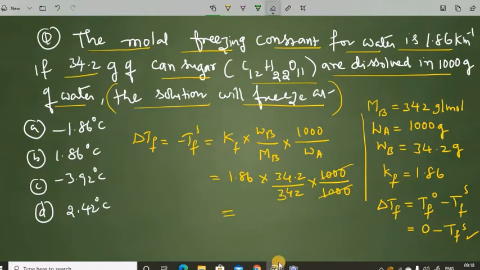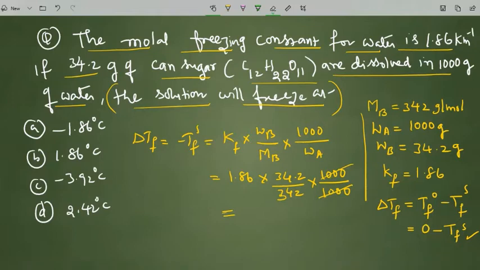And here is the problem: they have given 1000 grams and the options do not match, so we can just rearrange it to 100 grams, and then we will get an idea. Now you see we got 1.86 in this calculation, otherwise there would not be any option. So TFS equals 1.86. If you find TFS, the minus will go to that side, and it becomes 1.86 degrees Celsius.